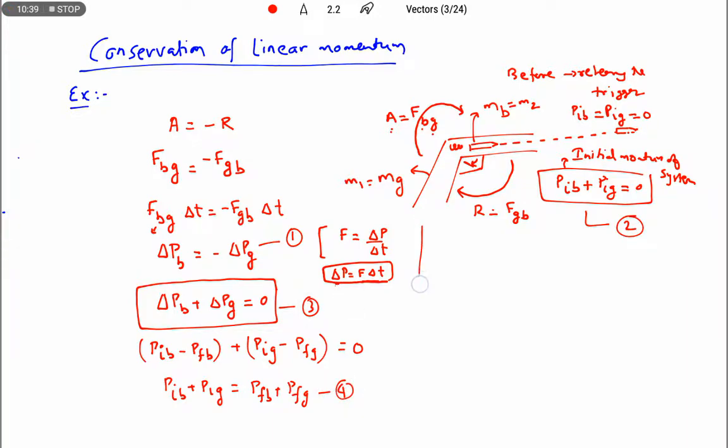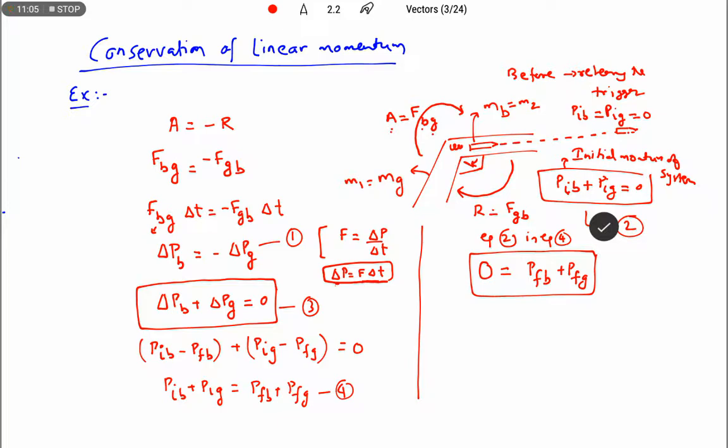From 2, what are we going to write? Initial momentum equals 0, and the sum of the final momentum of the bullet and the final momentum of the gun is also equal to 0. If I substitute equation number 2 in equation number 4, what does it mean?